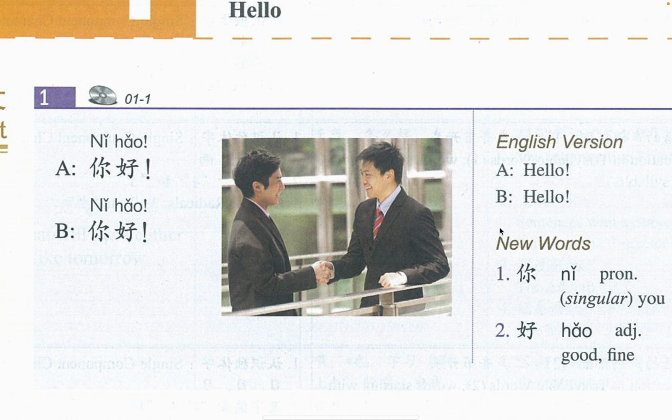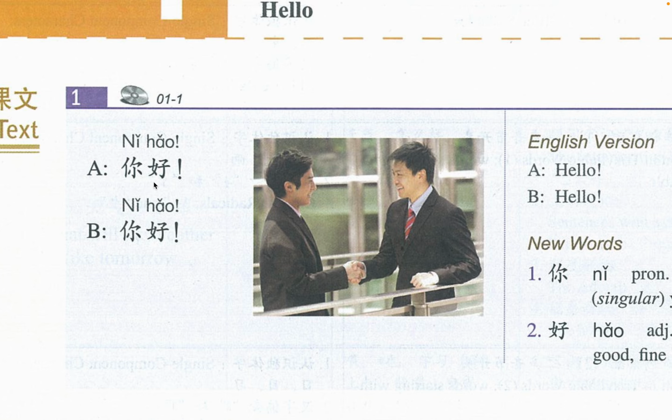That means hello, hello. Now let's read it together. Ni hao, ni hao. That's person A says ni hao. Now read after me. Let's go, don't be shy. Ni hao. Say it. Ni hao. Very good. Now let's proceed. Person B, this person over here, is saying ni hao also in response. That tells us that the response to ni hao is also ni hao. So when someone says hello, you can respond by saying hello in response. Do you understand? When someone says ni hao, you have to say what in response? Ni hao also in response. That's it over here. You can see it.